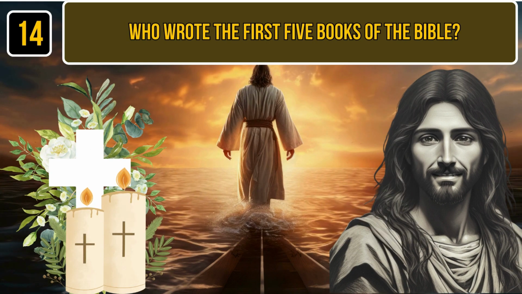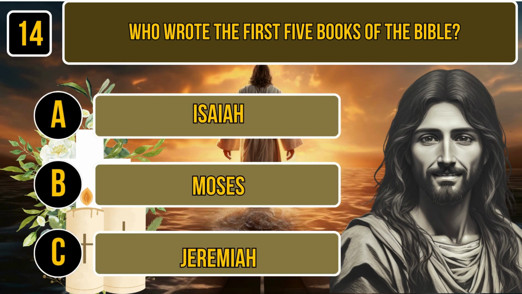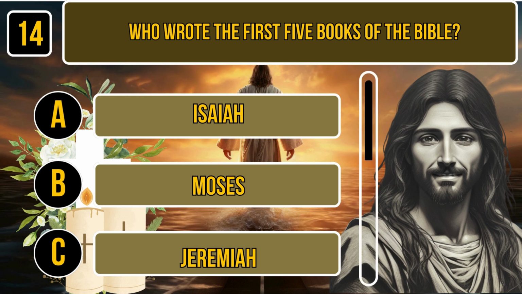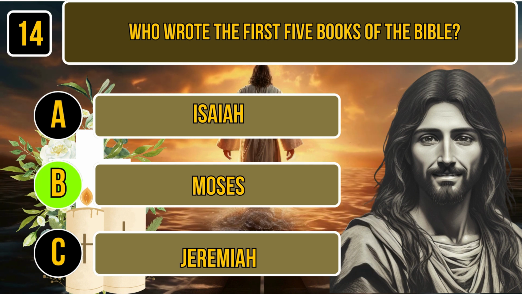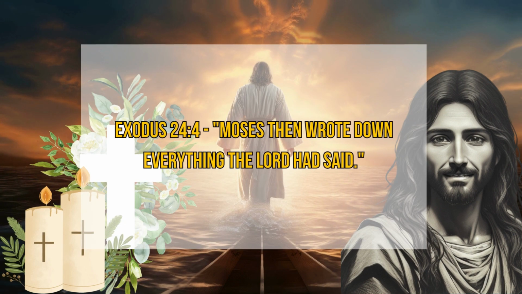Question number 14. Who wrote the first 5 books of the Bible? A. Isaiah. B. Moses. C. Jeremiah. Time for thinking. The correct answer is Moses. Exodus 24:4. Moses then wrote down everything the Lord had said.